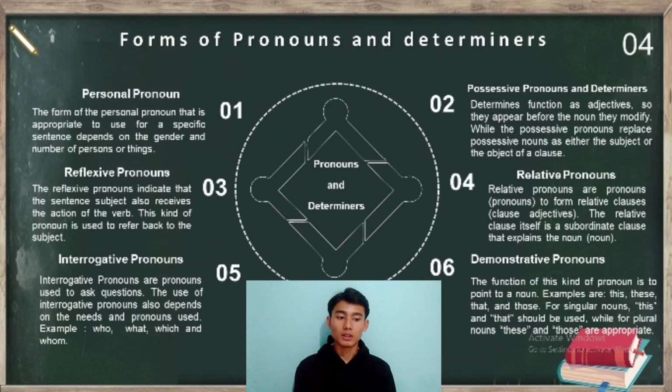The function of this kind of pronoun is to point to a noun. Example, this, these, that, and those. For singular nouns, this and that should be used, while for plural nouns, these and those are appropriate.